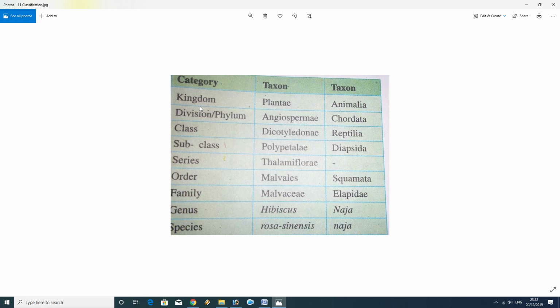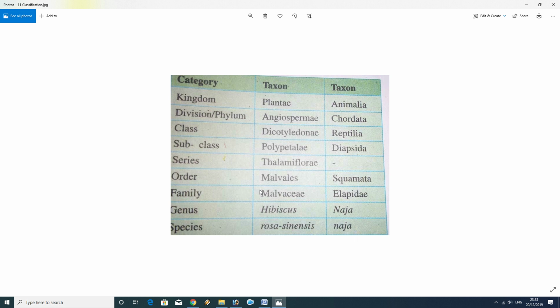So kingdom in plant is Plantae, and kingdom in animal is Animalia. The word division is used for angiosperms, and phylum is used for Chordata. Class, in case of plant, is Dicotyledonae because it has two cotyledons, and in case of the animal it is Reptilia because they belong to the reptile category. Subclass is Polypetalae, because they have many petals, and in the animal it is Diapsida. Series is Thalamiflorae in plant; in animals, series is not used. Order is Malvales in plant and Squamata in the cobra.